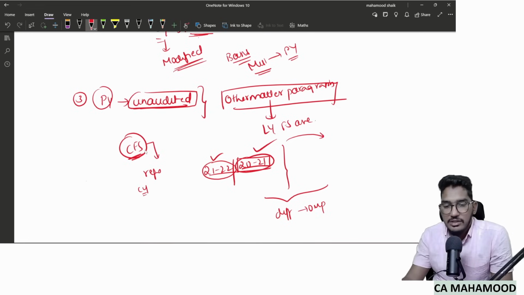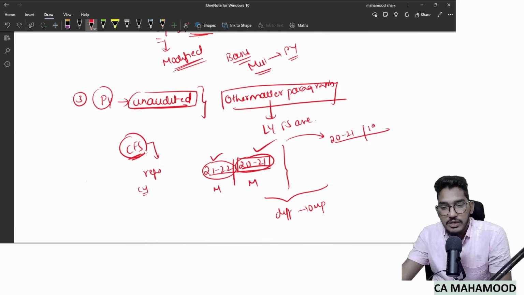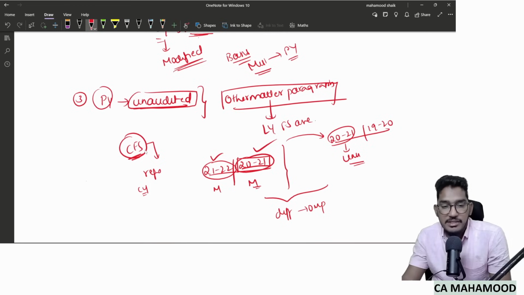Assume that in the current year, while doing the audit of 21-22, I gave a modified opinion for both the years. But last year also an audit would have happened for 2021. In that audit, I gave an unmodified opinion. For the same year, as a part of the current year's audit, I gave a modified opinion as part of comparative financial statements. So both are the same year, but in both cases I have given different opinions.